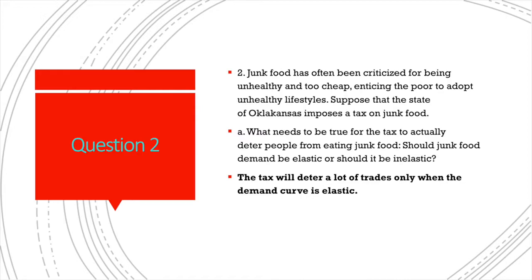When a curve is elastic, it means that there's substitutes. So if a demand curve was elastic, that means there's more demand substitutes. If the supply curve was elastic, that means that the workers could move to a market. There are many markets for the workers to move to. So in this case, the tax would deter junk food purchases only when the demand curve is elastic, as the people would have a reason to move to different markets such as healthy foods, which will help them.